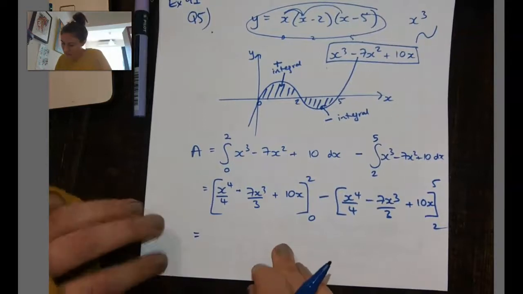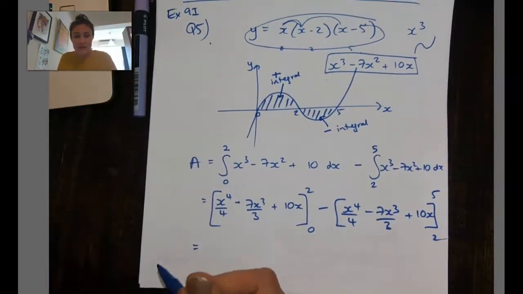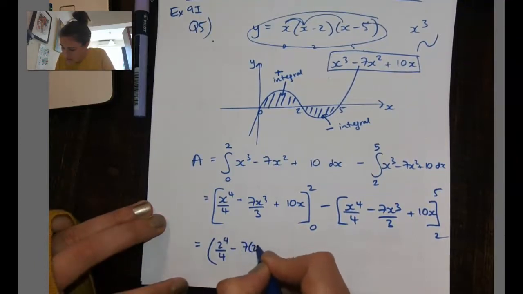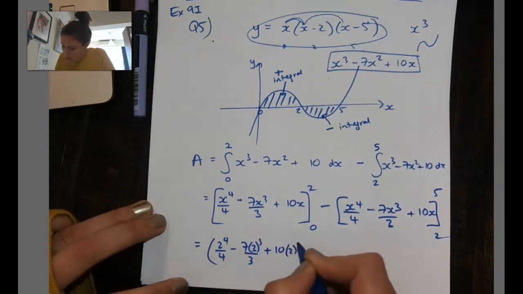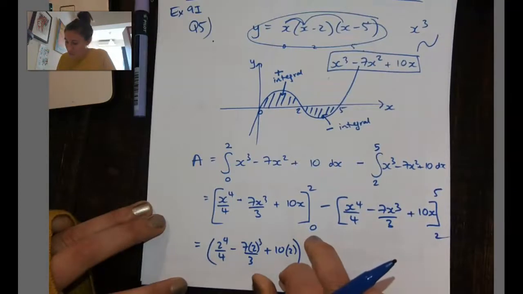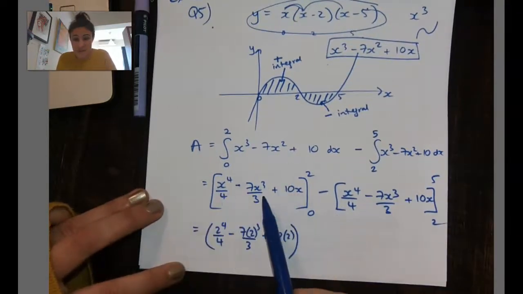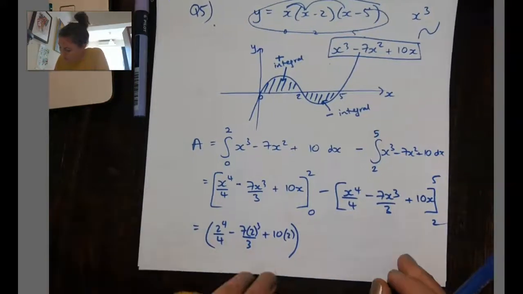Okay, so now I'll do all the substitution. First I put in 2, so I get 2 to the power 4 over 4 minus 7 times 2 cubed over 3 plus 10 times 2. Then I subtract what I get when I substitute in 0, which is going to be 0, so I won't bother with that.